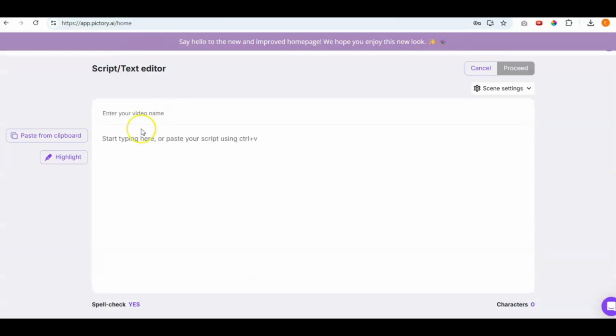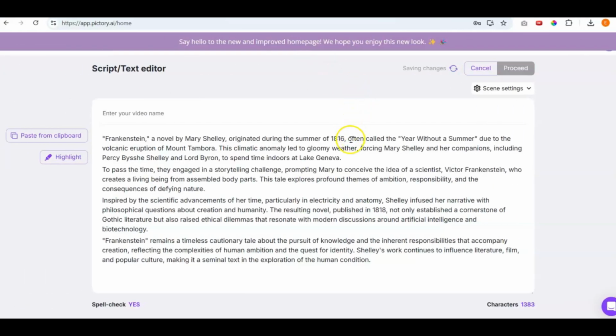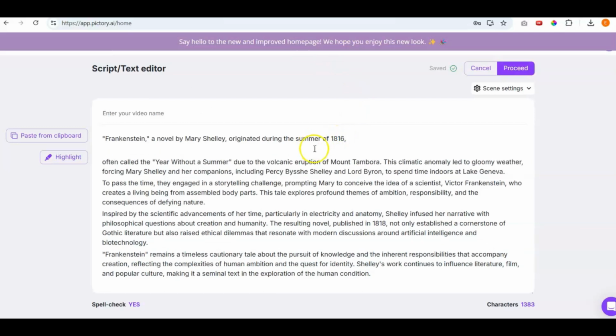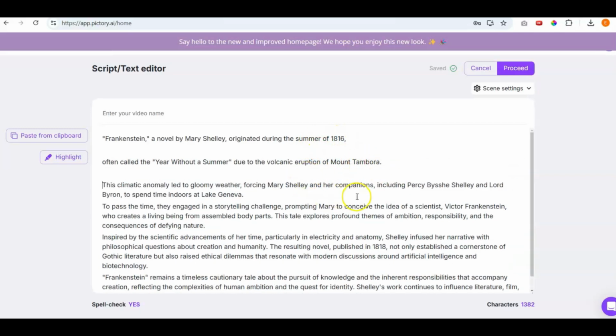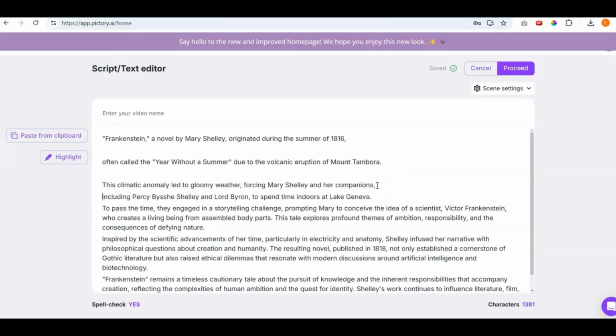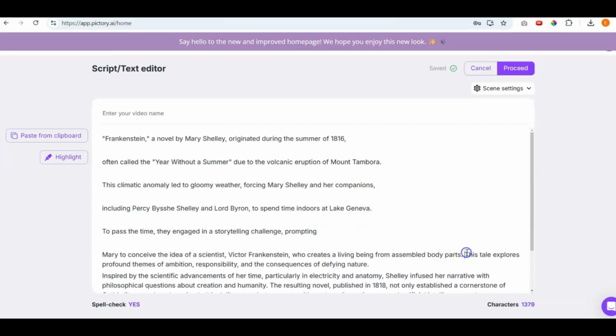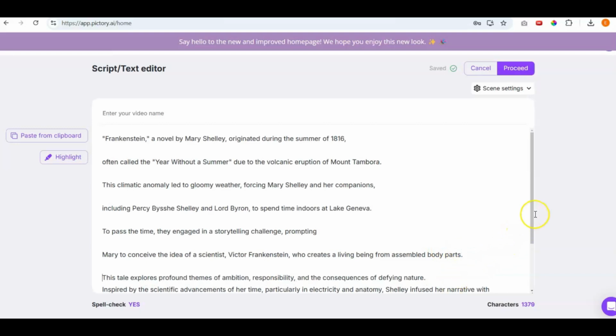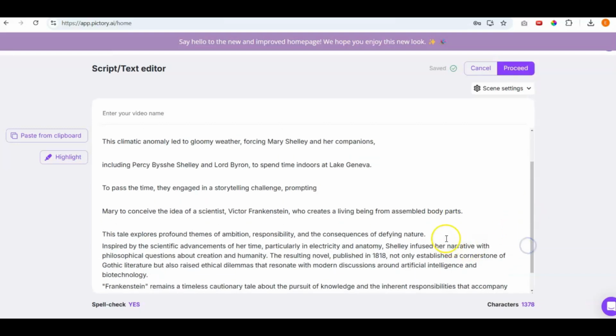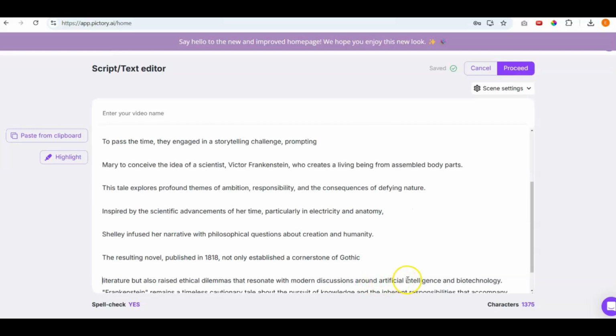So I'll go to text to video, and I will go ahead and put in the actual text here, but I will separate things accordingly because it's going to be on TikTok, the ratio of it is going to be pretty small. So I don't want all these words on one image, for instance. And it just grabs stock video based on the keywords here. So you can still change that, so it's no big deal.